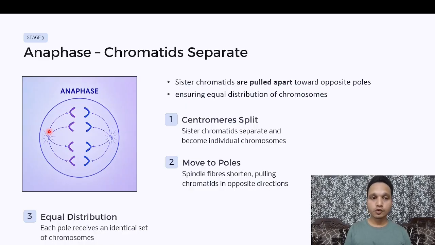Centromere split. The centromere, which is present exactly in between the chromosomes over here, is actually holding the chromatids in place. These are separating, the centromere splits, and chromatids get separated towards opposite poles. Equal distribution: this phase ensures the equal distribution of material. As you can clearly see here, no chromosome is in excess in any part. 4 chromosomes here, 4 chromosomes over here also. So there is equal distribution of material.